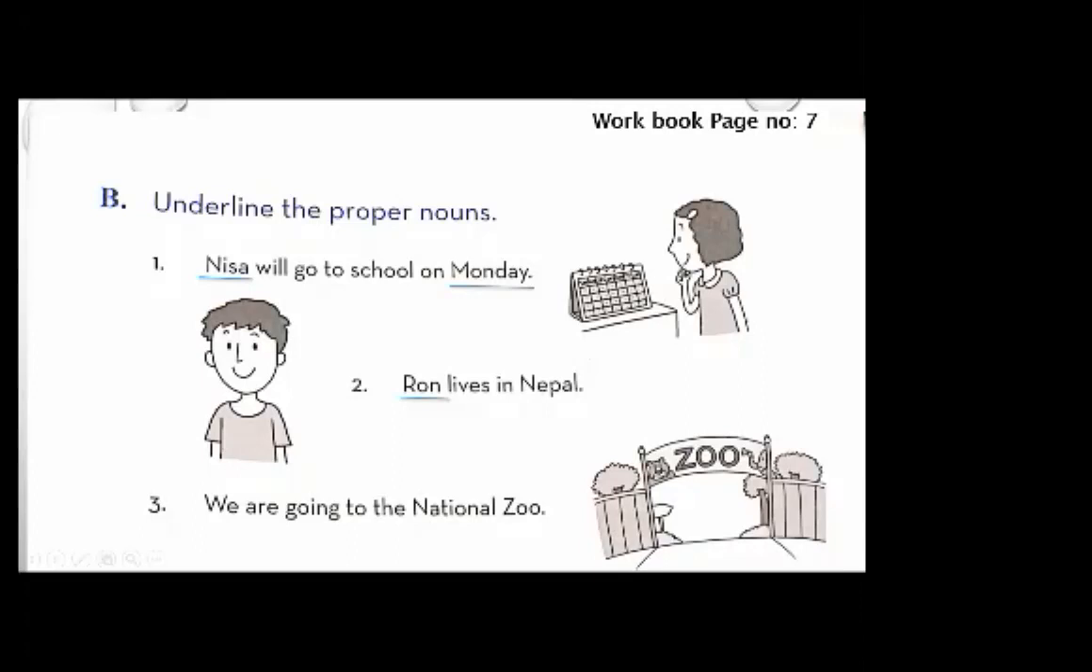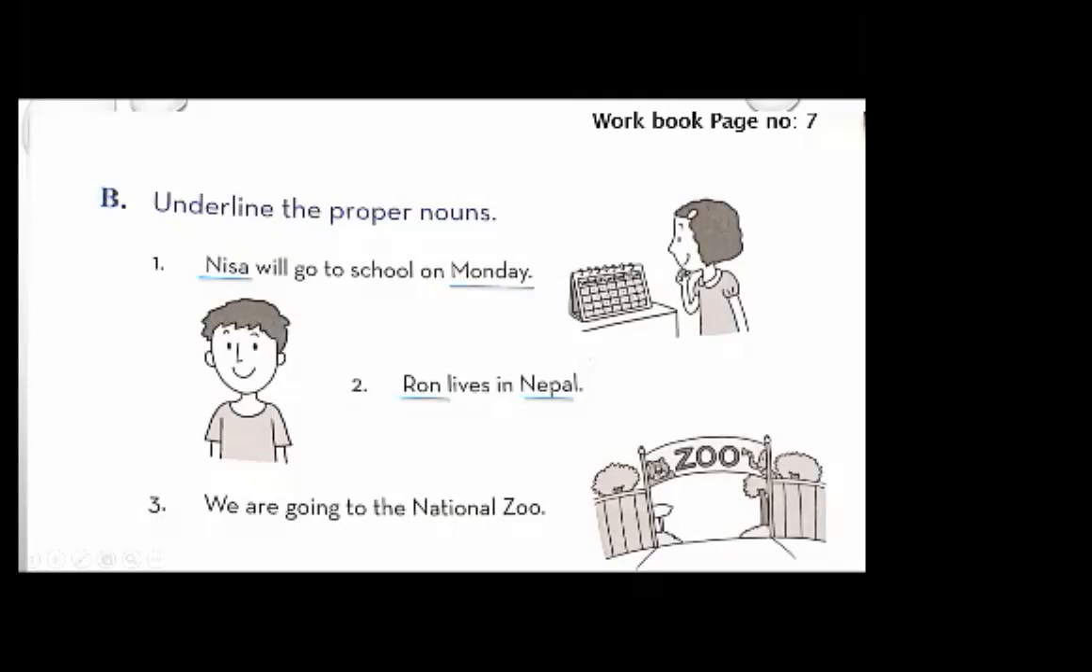So, this is a proper noun. Good. Now, what is the next one? Next is Nepal. It's the name of a country. If I say country, we can call every country a country. But Nepal is the name of a specific country. So it's a proper noun. It's not a common noun.